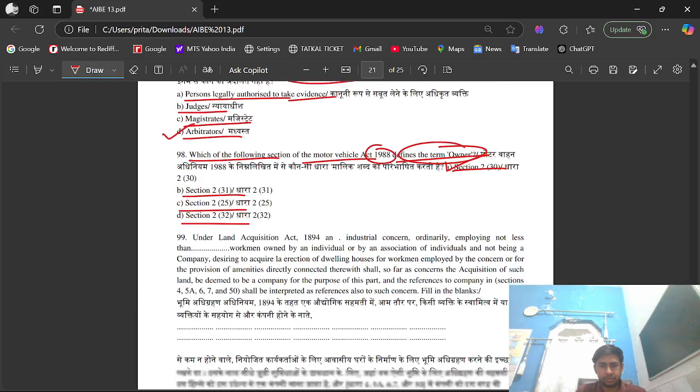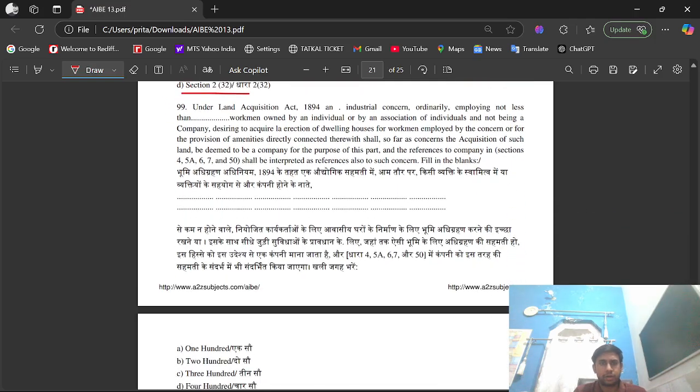Question number 99. Under the Land Acquisition Act 1894, an industrial concern ordinarily employing not less than dash workmen, owned by an individual or by an association of individuals and not being a company, desiring to acquire land for erection of dwelling houses for workmen employed by the concern or for the provision of amenities directly connected therewith, shall, so far as concerns the acquisition of such land, be deemed to be a company for the purpose of this part, and the references to company in sections 4, 5A, 6, 7 and 50 shall be interpreted as references also to such concern.